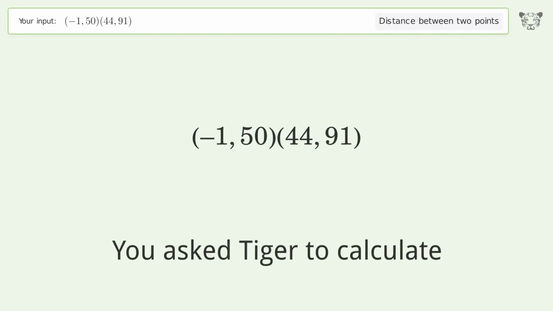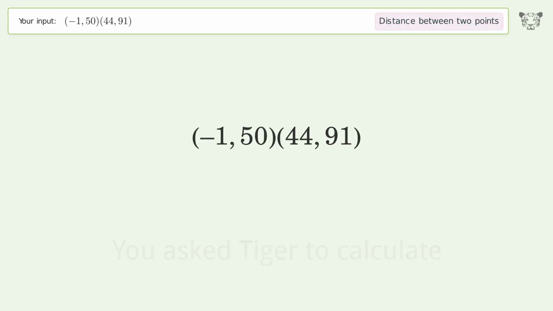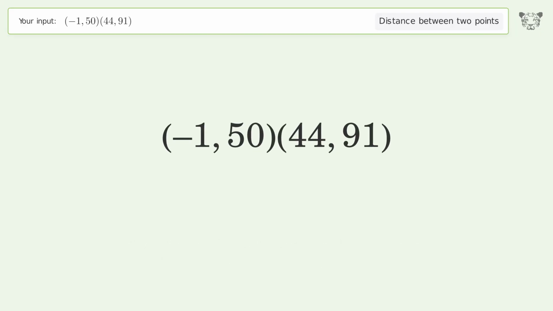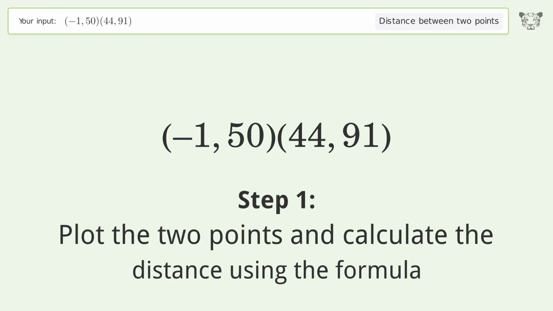You ask Tiger to calculate. This deals with the distance between 2 points. The distance between the 2 points is the square root of 3,706, or 60.877. Let's solve it step by step. Plot the 2 points and calculate the distance using the formula.